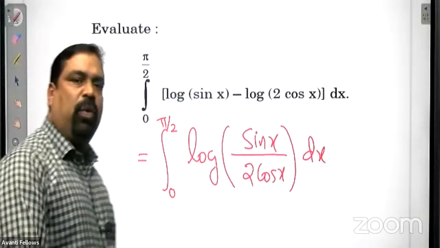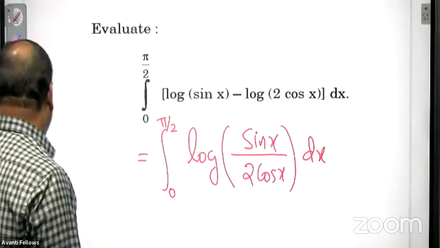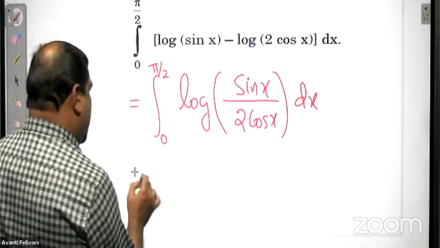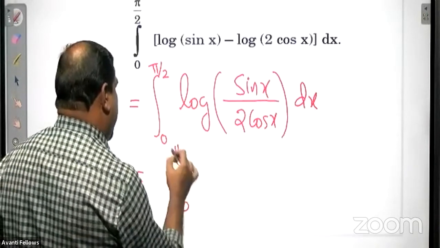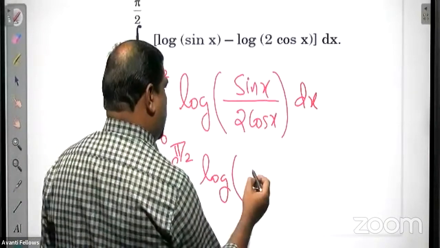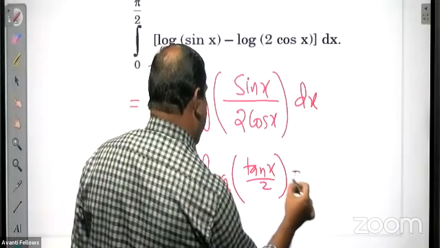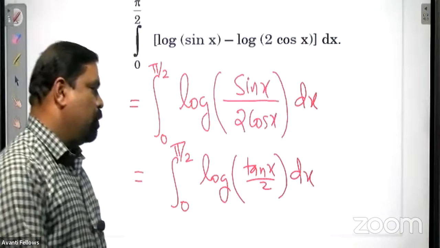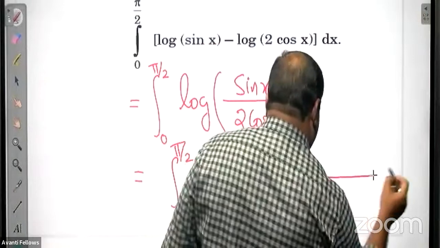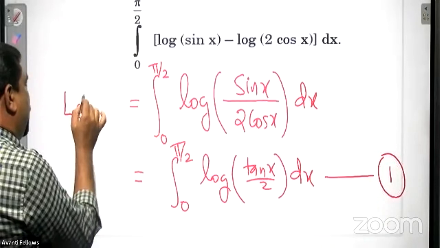Log A minus log B equals log of A by B. That is equal to the integral from 0 to pi by 2 of log of sin x by cos x, which is tan x, by 2 dx. Log tan x by 2 dx. Put it as equation 1. Also, you can name this integral as I.